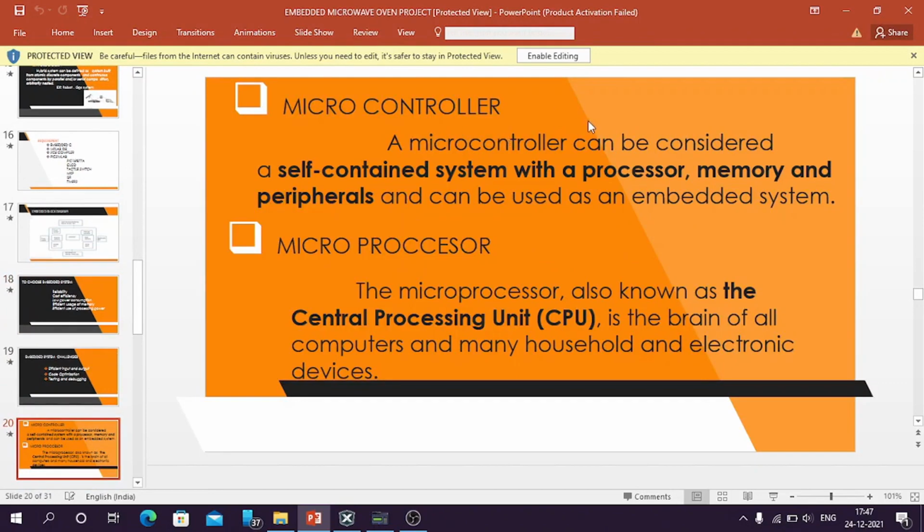Then we have the microcontroller. A microcontroller is considered a self-contained system with a processor, memory, and peripherals, everything integrated into a single chip. A microprocessor is also known as the CPU. It's the brain of all computers, and they are used in many household and electronic devices.